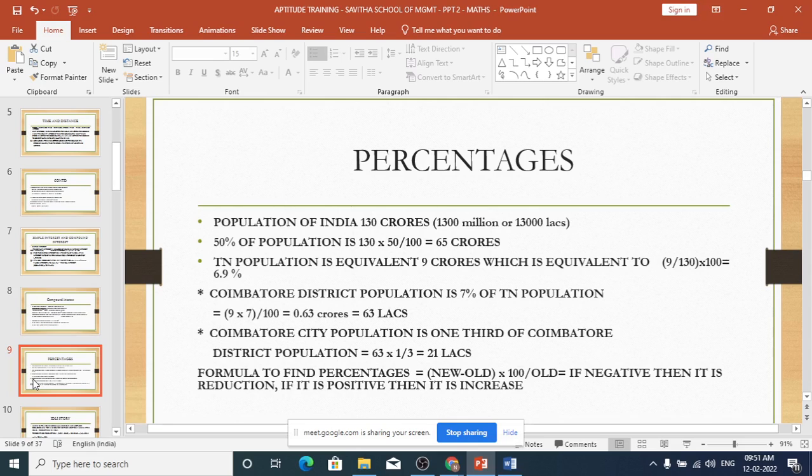The most important chapter in any aptitude exam is percentages. Maybe we'll go with the slide itself, no problem. Let's say the population of India is 130 crores. 130 crores can be written as 1300 million because 10 million makes 1 crore and 1 million makes 10 lakhs. So 130 crore means 13,000 lakhs. Am I correct?